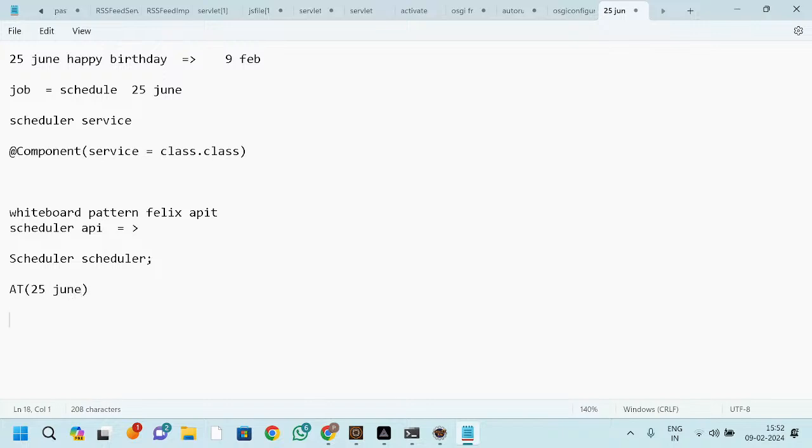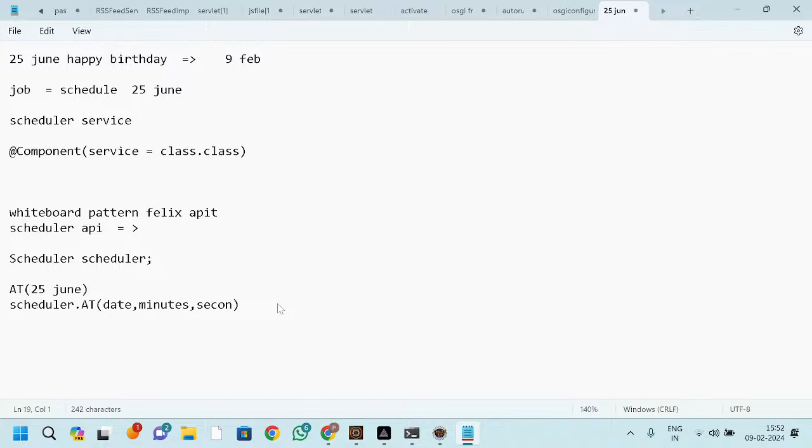Now this is the date we have, but with this date we need a time, and with that we need a second. So you can use the add method. How can we use this method? Scheduler dot add, because all these methods are present inside the scheduler only, right? Here you need to mention the date, here the time, and here the second, that means the millisecond. This is the thing.